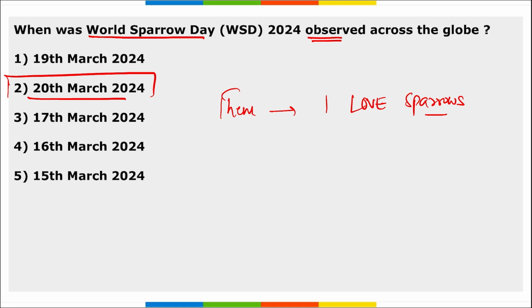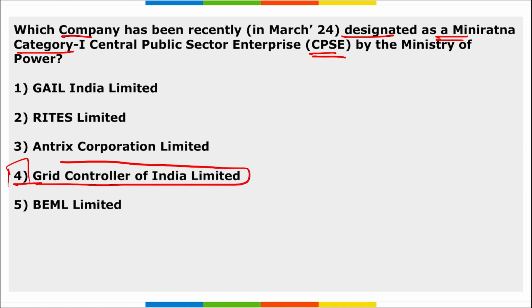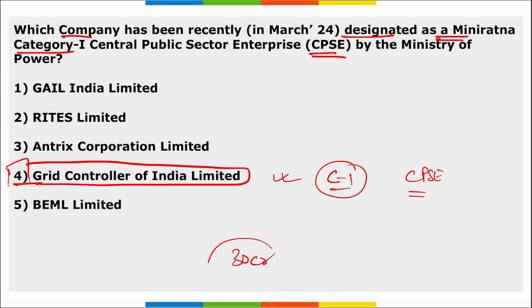Next, which company has been recently designated as Miniratna Category 1 CPSE by the Ministry of Power? It is Grid Controller of India Limited, right? It has been designated as Miniratna Category 1 CPSE by the Ministry of Power. And for the criteria to be a Miniratna Category 1, they must have a profit in the last 3 years and the pre-tax profit of 30 crore rupees in at least one of the 3 years. Then you are considered to be known as Miniratna Category 1.